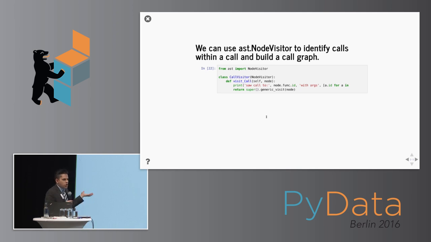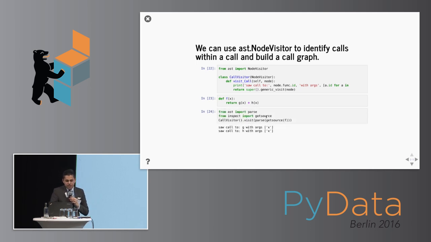So this is an example of a node visitor. This is a node visitor that gets an AST, an abstract syntax tree, and every time it sees a call, it just prints out that it saw a call. And it prints out what the function name was and what arguments it saw. And so here's an example of a function, and I'm going to run my AST node visitor on this, and you can see when I run it, it sees that there's a call to a function called g here and a function called h there.